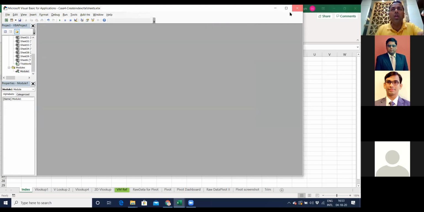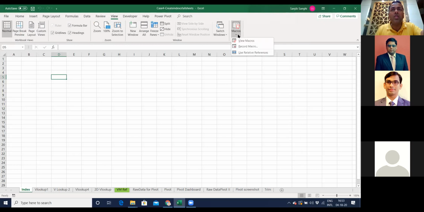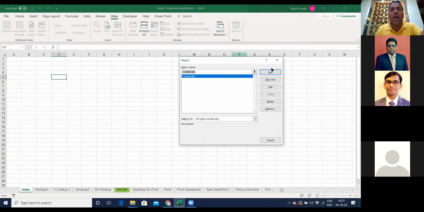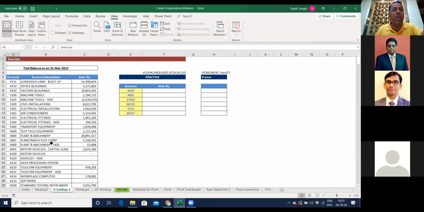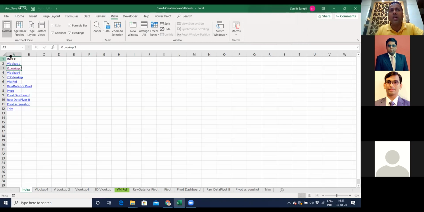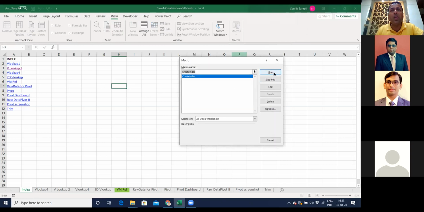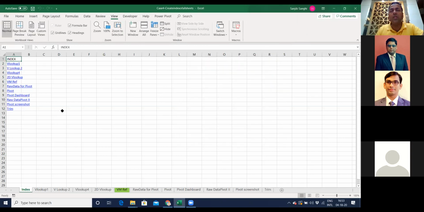close this, and then as soon as you go to macro and run this macro, it creates all the index. It was there in the beginning over here. It creates all the index for all your data sheets, all your worksheets over here. It creates the index. And if you click on anyone, it takes you back to that index. This is how quickly you can create the index. If I want to create the index here as well, I can go here, run, I can get this over here.